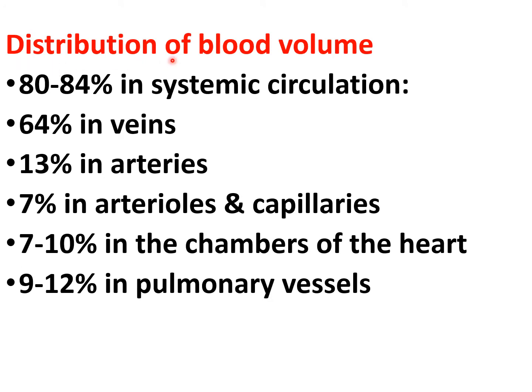Then distribution of the blood volume. So 80 to 84% in the systemic circulation, 64% in the veins, 13% in the arteries, 7% in arterioles and capillaries, 7 to 10% in the chambers of the heart, and 9 to 12% in the pulmonary vessels.